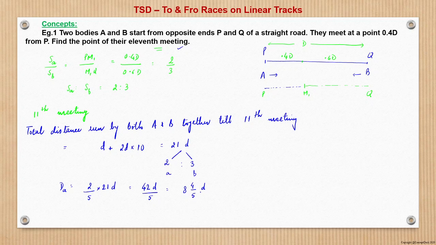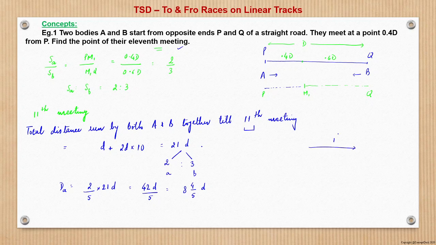Now we have to find, at the end of the 11th meeting they have together covered 21d, so they will be meeting here, right? So till that meeting A has covered a distance of 8 whole 4 by 5 d. What does this mean? It means that 8 rounds he has completed. By one round I mean from P to Q is one round, Q to P is another round. So he has covered 8 rounds. From P to Q is the first round, Q to P is the second round, again P to Q is the third round, right?